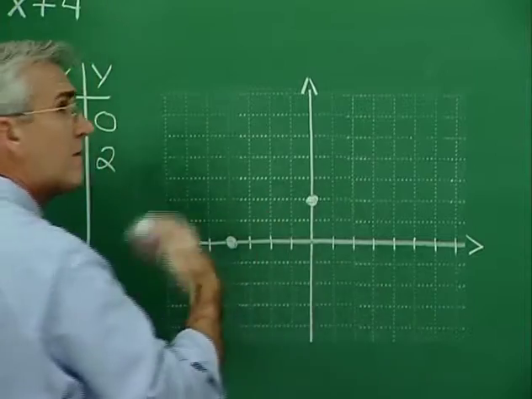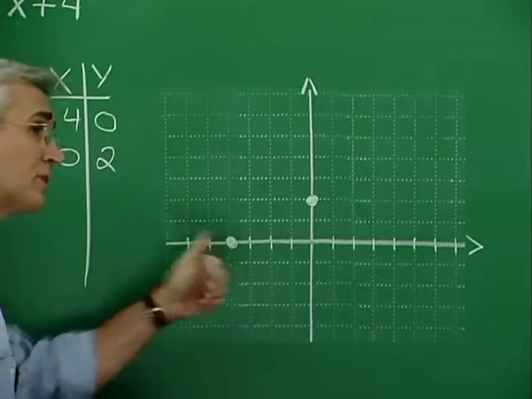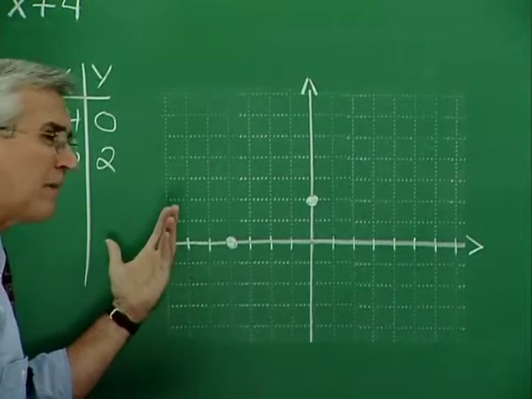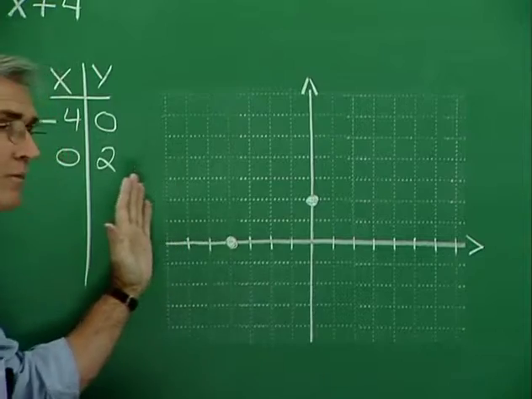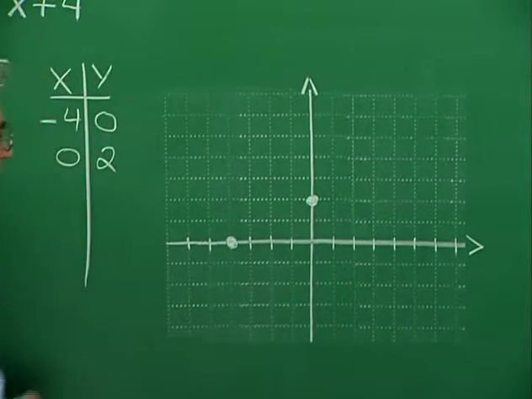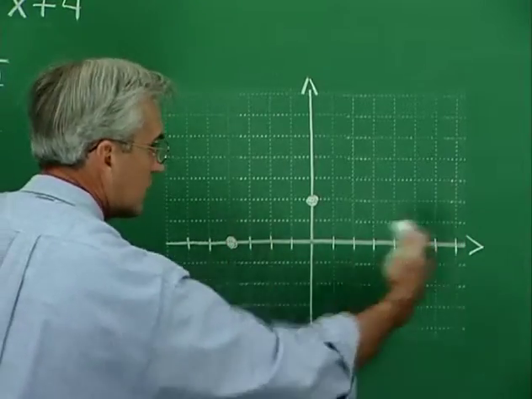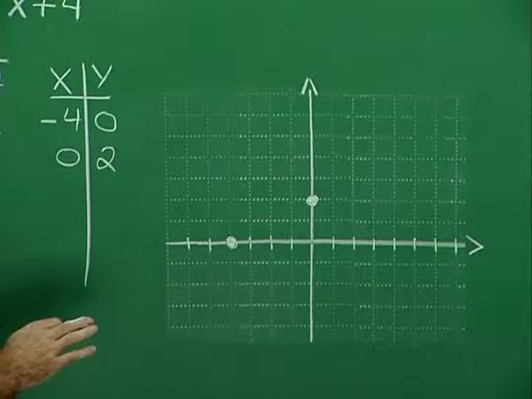Now we need more information about the graph. We've already mentioned that we're not going to let x take on values that are less than negative 4, so that means that we won't have the graph. The graph won't make an appearance in this part of the coordinate plane, but it certainly makes an appearance over here. Now, let's plot points then in this interval.